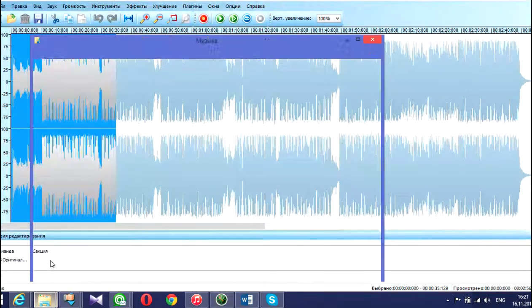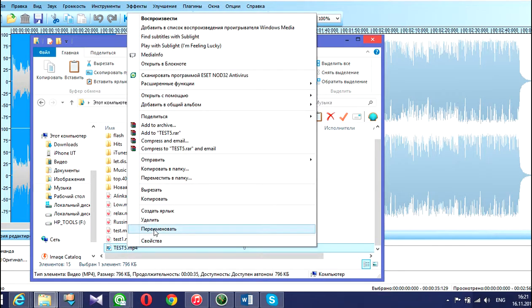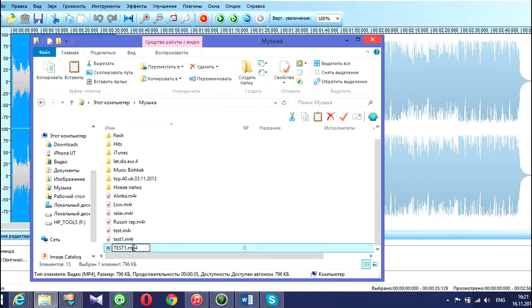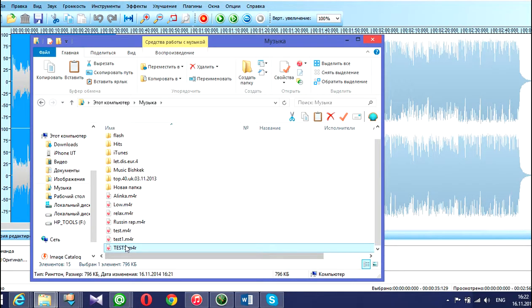So now we'll open our file test 5. We need to just rename it. We need to delete P and put R. So now it's ready. Then double click on our file.